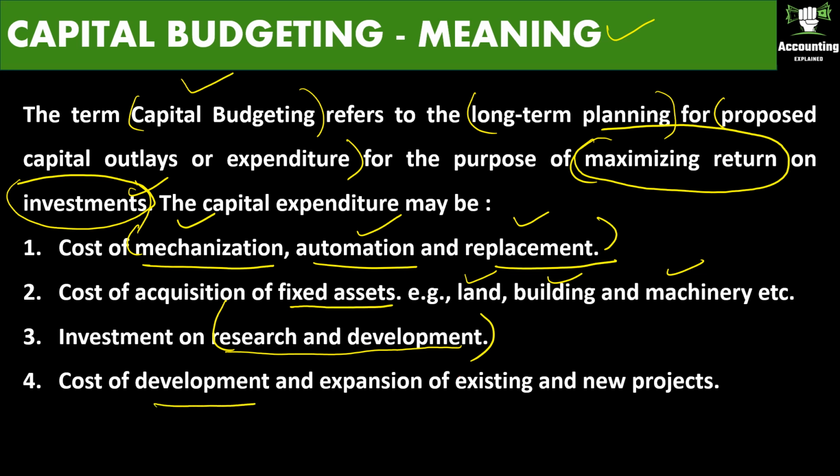Cost of development and expansion of existing and new projects. For example, you are running a factory. If you are going to expand your existing factory, then it's a capital expenditure. Or if you are going to set up a new factory in some other area, that is also a capital expenditure.